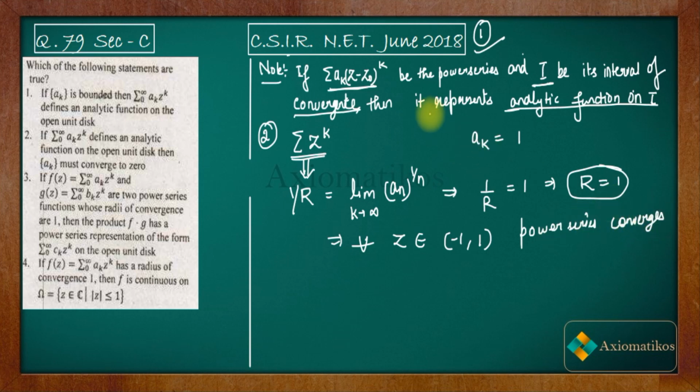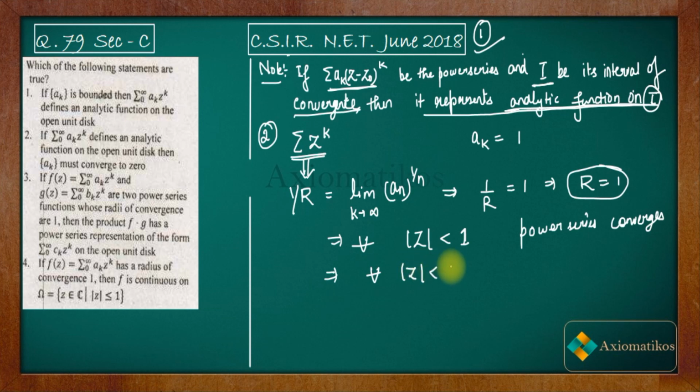Now apply this thing: if a power series converges on the interval I, then what will happen? I should not write this because it's a complex case, it's not real anymore. So what should I write? I should write that for all mod z less than 1, the power series converges. Now this implies that for all mod z less than 1, the power series